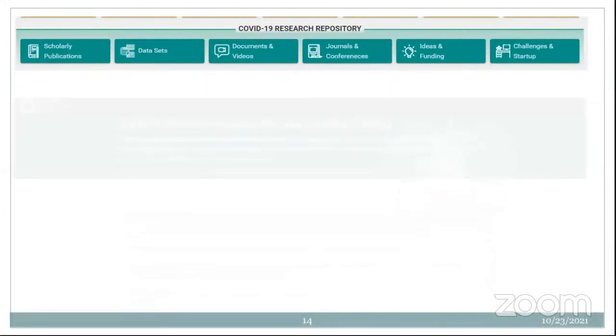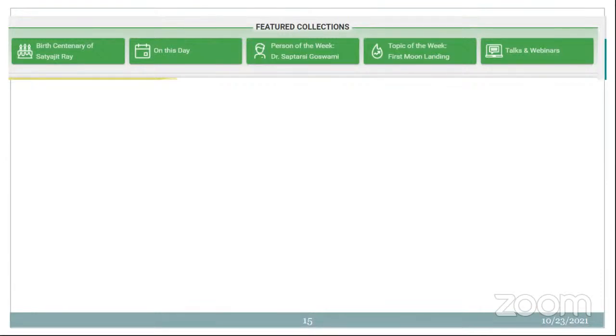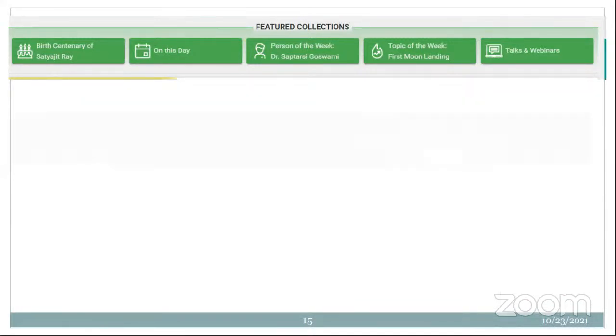Okay, this is about the data set. This is about the conference papers and journals available on that. And this is about the feature collection, updated from time to time in NDLI. So if you want to know the birth centenary of anyone, you are able to access it. On this day what happened, that can also be accessed here.